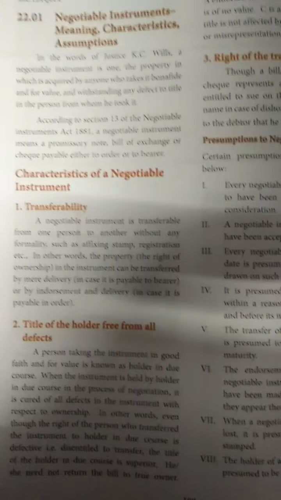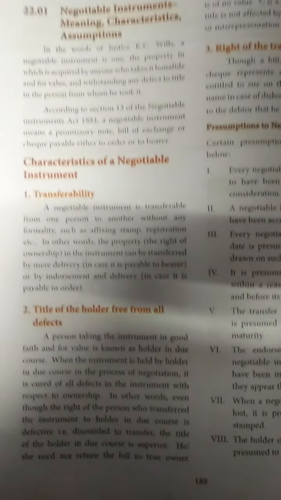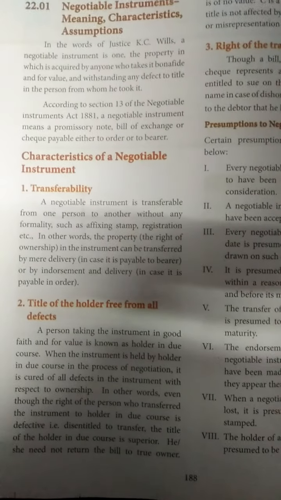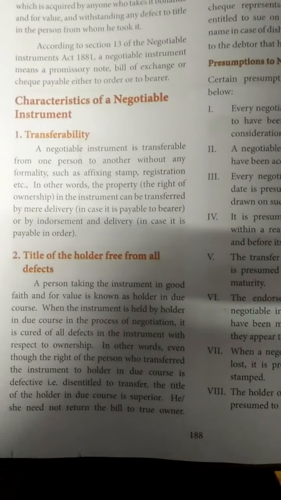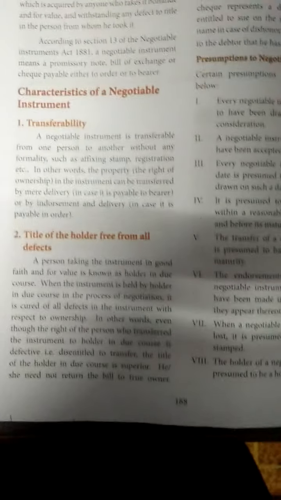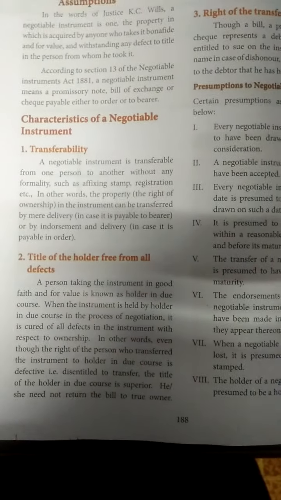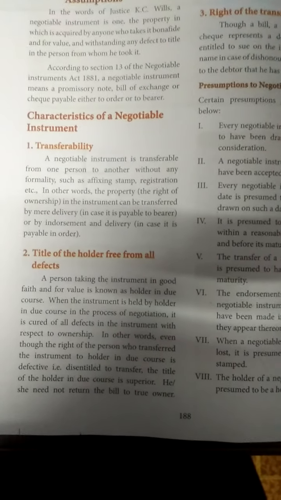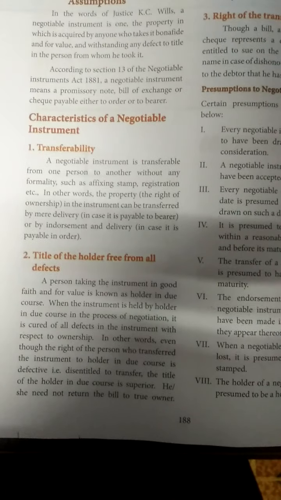Now we are moving to the characteristics of the instrument. First one is transferability from A to B, payable in order. Then the title of the holder is free from all defects. That means when a person takes the negotiable instrument in good faith and for value, he is known as the holder in due course.